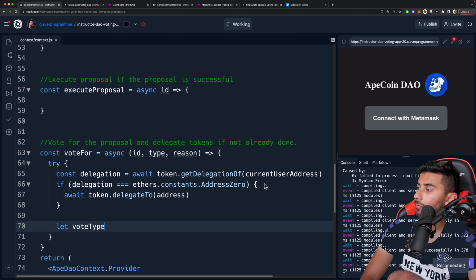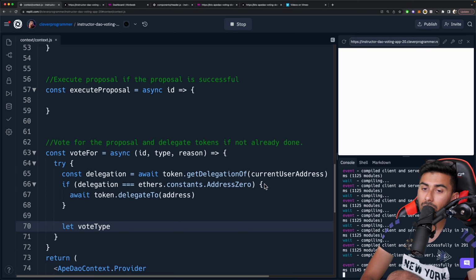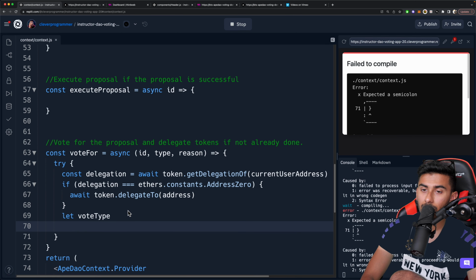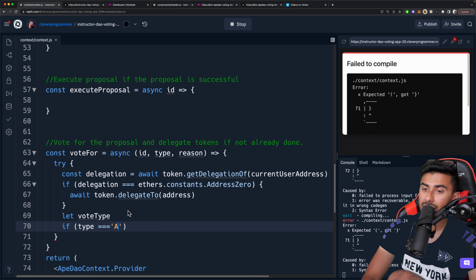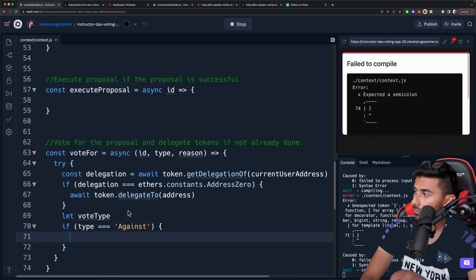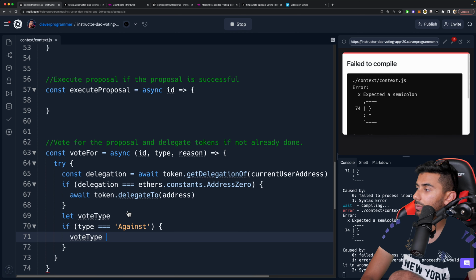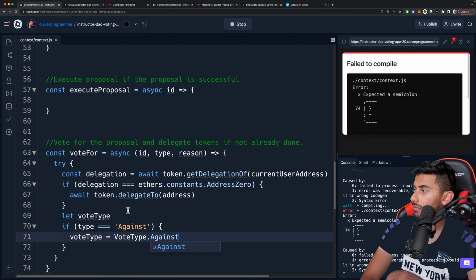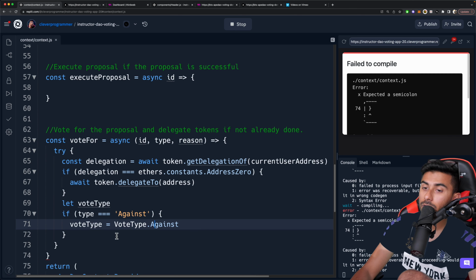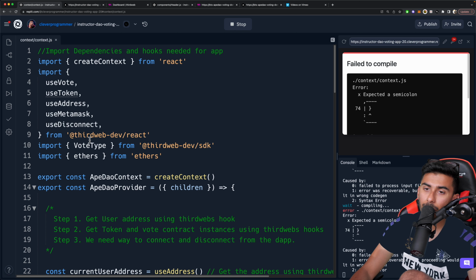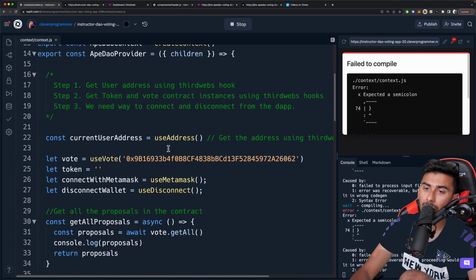And we're going to say vote type. Let's go down here. If the type is against, here's what I want to happen. I want to set vote type to VoteType.Against. If you're wondering what this vote type is, we're calling it from thirdweb, and we're importing it right here.